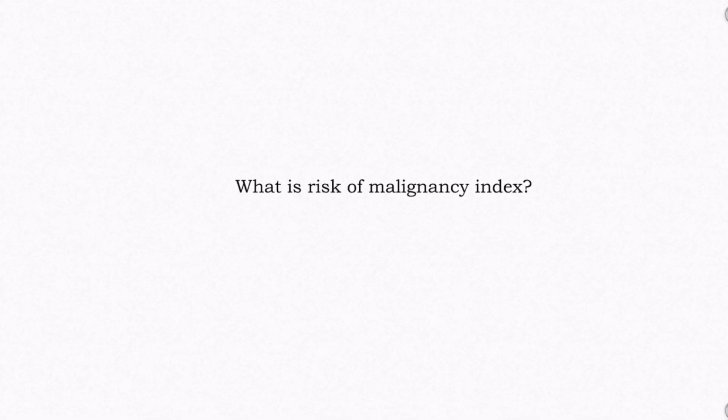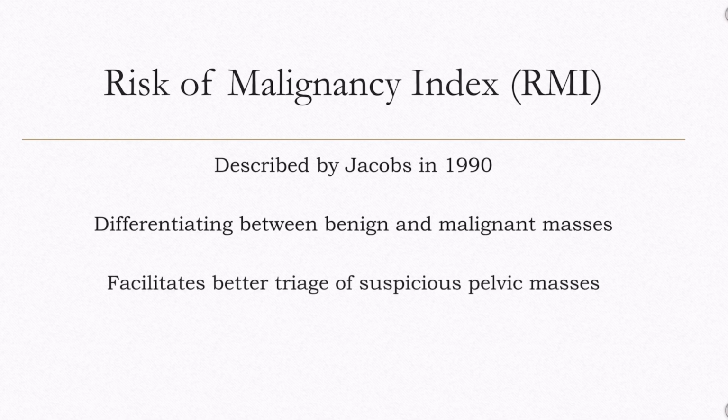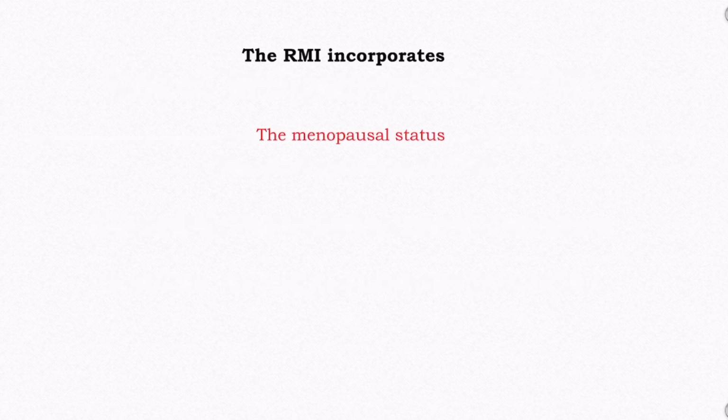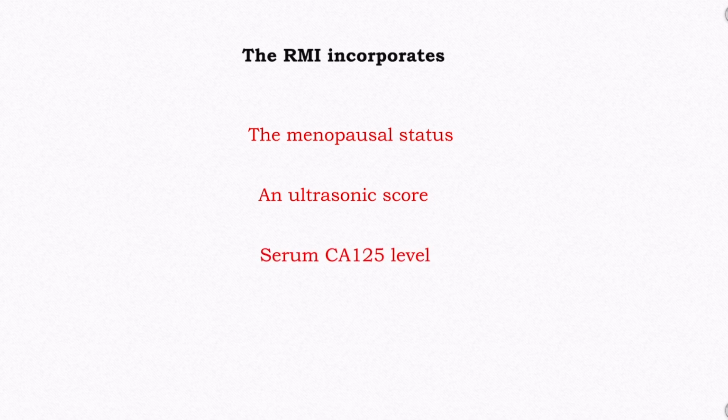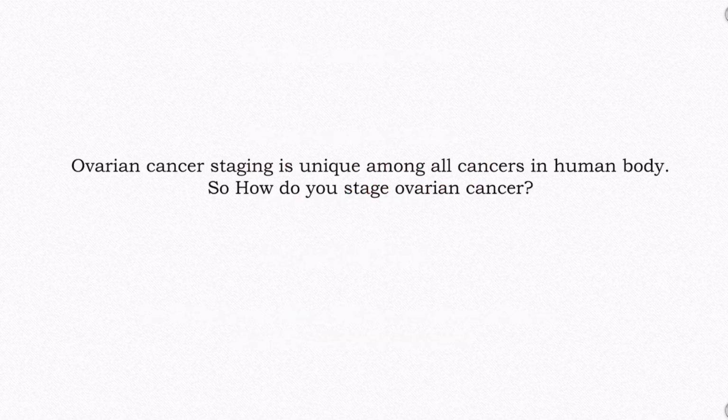What is the risk of malignancy index? The risk of malignancy index, RMI, first described by Jacobs in 1990, is one method of differentiating between benign and malignant masses. Utilization of this index may facilitate better triage of suspicious pelvic masses. The RMI incorporates the menopausal status, an ultrasonic score, and the serum CA-125 level. An RMI of more than 200 in an adnexal mass is highly probable of cancer, and such patients are taken up for surgery. Ovarian cancer staging is unique among all cancers in the human body.